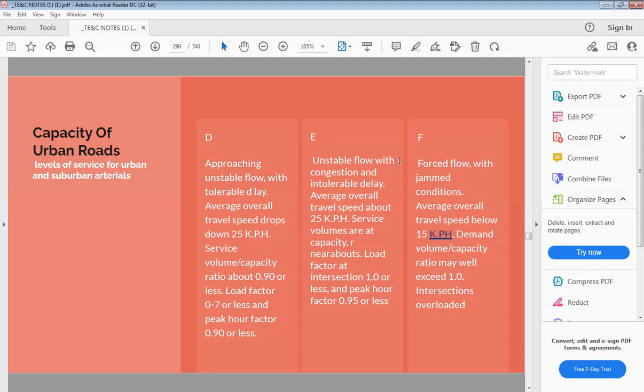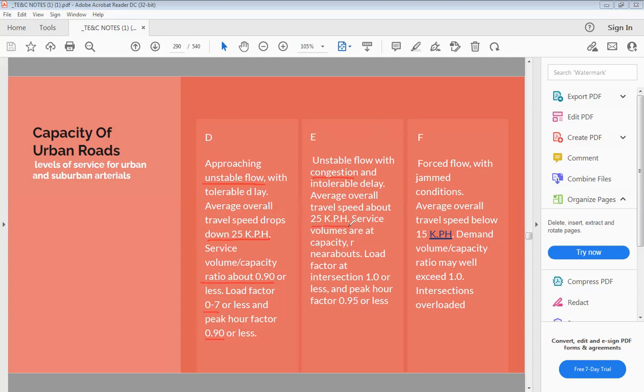Speaking about D, E, and F, for D, it is 25 kmph. Unstable flow is there. Volume to capacity ratio now increases to 0.9. Load factor 0.7 and peak factor 0.9. E, there is a congestion with unstable flow.